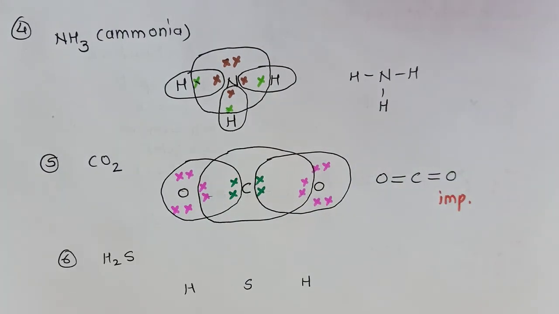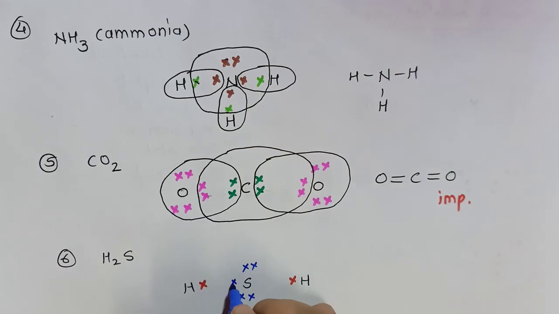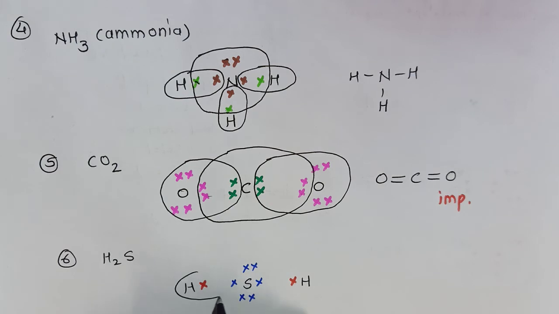Next one is hydrogen sulfide, H2S. Again we know that there is 1 electron in the outermost shell of hydrogen, but sulfur has 6 electrons in its outermost shell. So 1, 2, 3, 4 and 5, 6. Okay, let us complete the duplet for hydrogen.